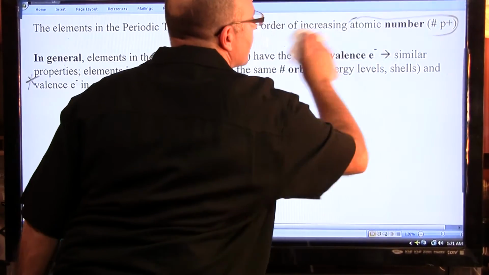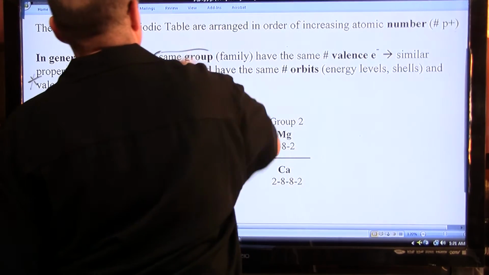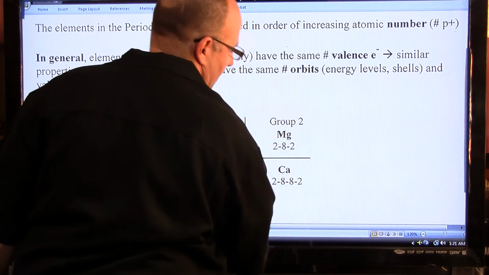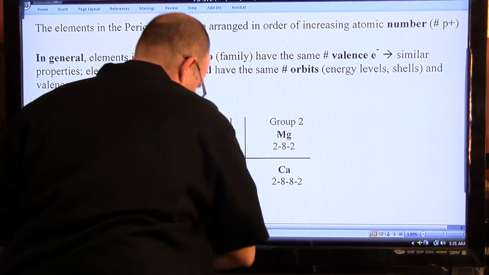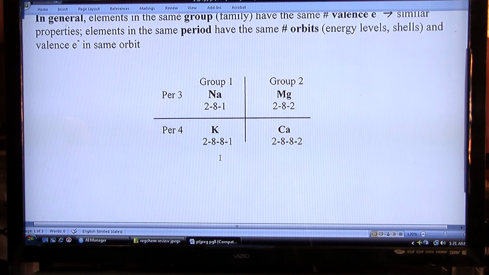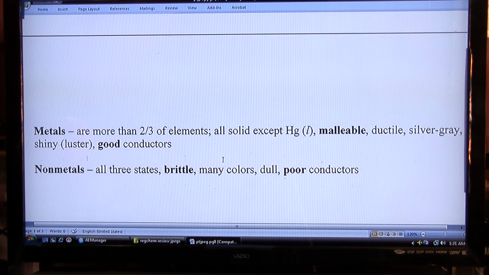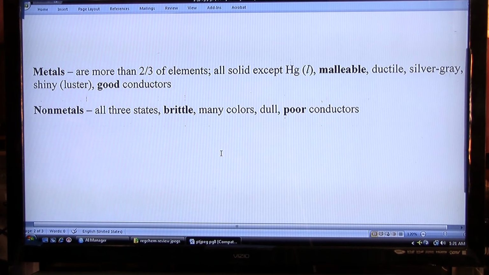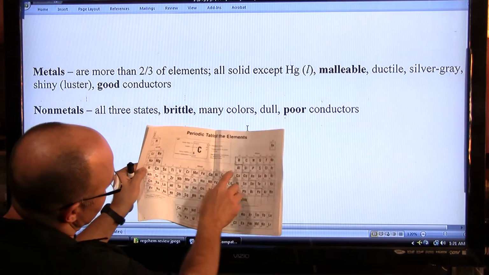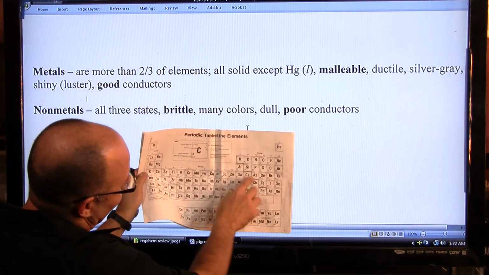Now, let's look at some physical properties of metals compared to, contrasted with non-metals. Remember, most of the elements are metals. Metals are to the left of the step border. And that's something you should mark out right away or notice in your periodic table. Once again, there is a step border. I like to call it the bat line.